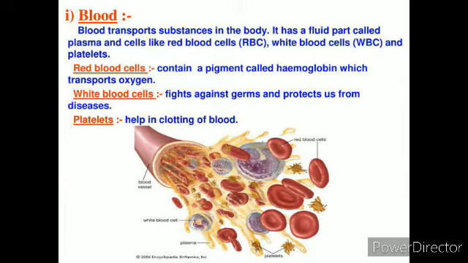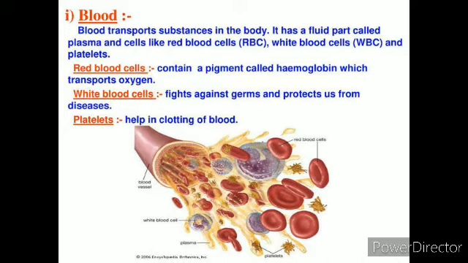Oxygen combines with hemoglobin to form a compound called oxyhemoglobin, and when blood reaches cells that need oxygen, oxyhemoglobin breaks down into oxygen and hemoglobin. The oxygen is used by the cells for respiration, and hemoglobin then becomes free to carry more oxygen afterwards.